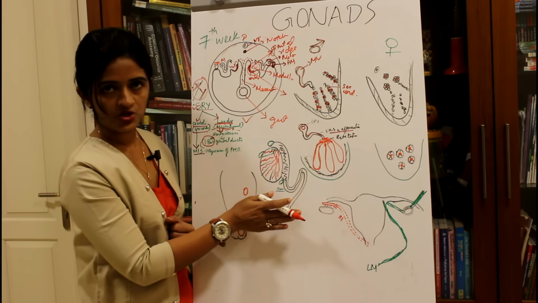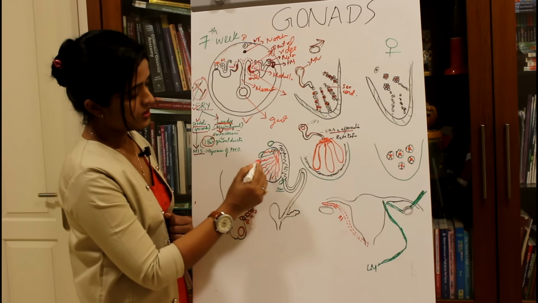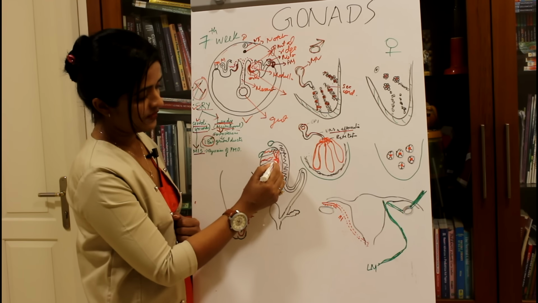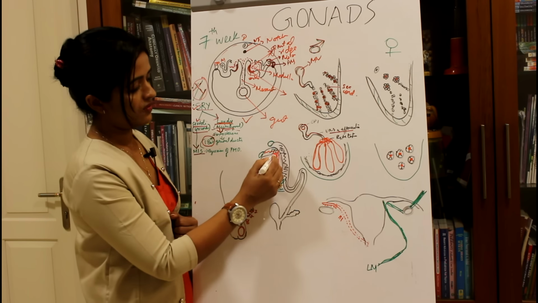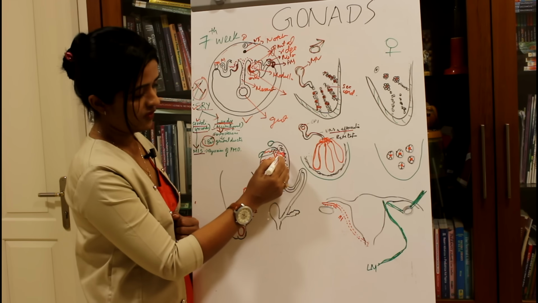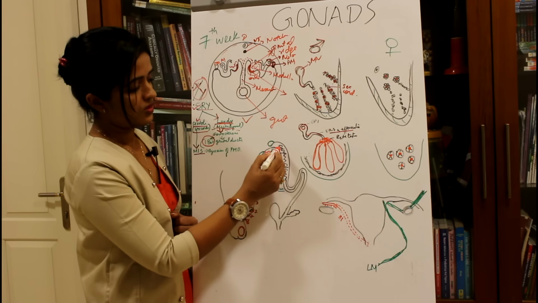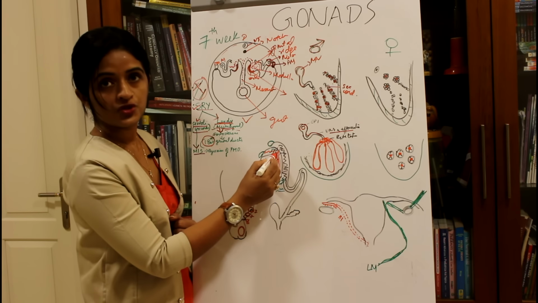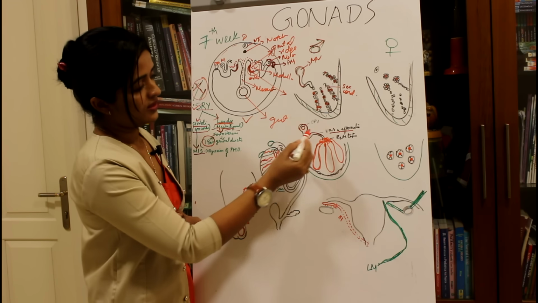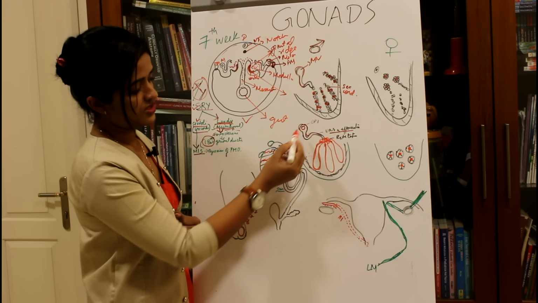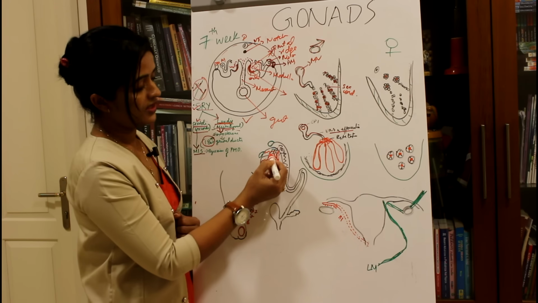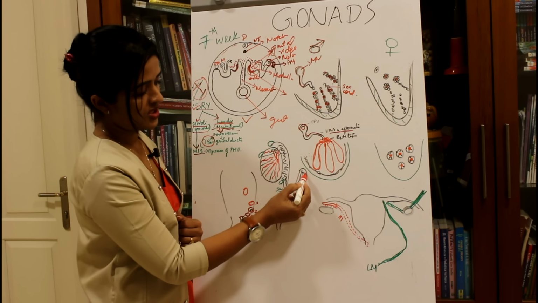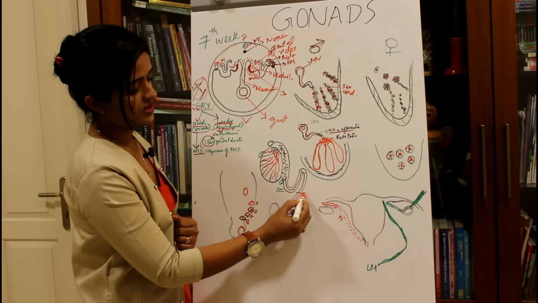If you take a cross section, it will be looking like this. So these are the seminiferous tubules. Here you have the rete testis and the vasa efferentia, which will be joining to form the epididymis. The vasa efferentia is actually derived from the mesonephric tubules, and the mesonephric duct, the proximal portion nearer to the testis, will form the epididymis, and the distal portion will be forming the ductus deferens.